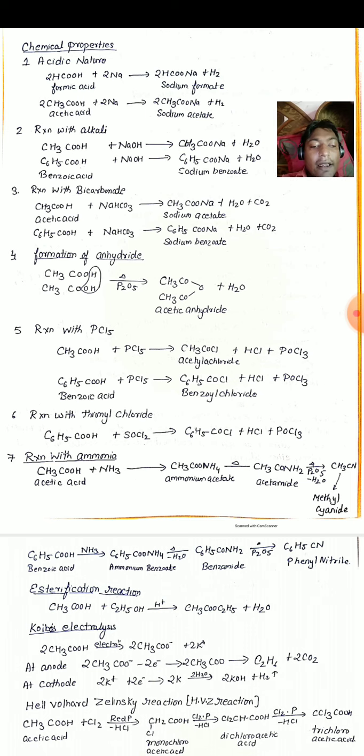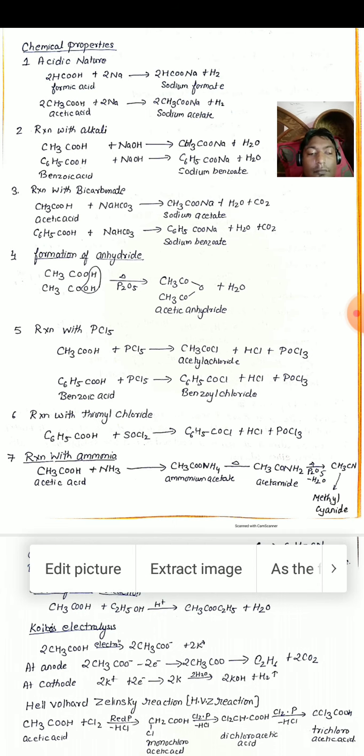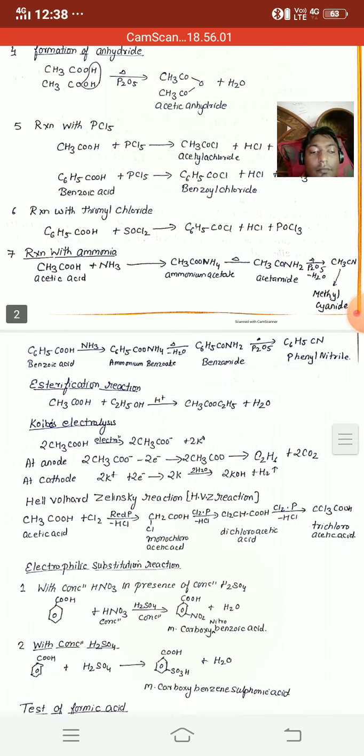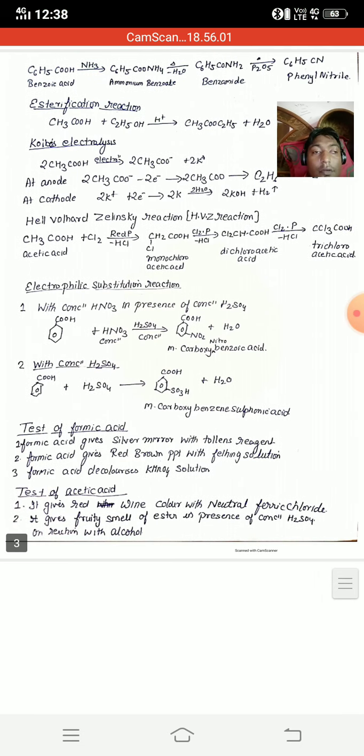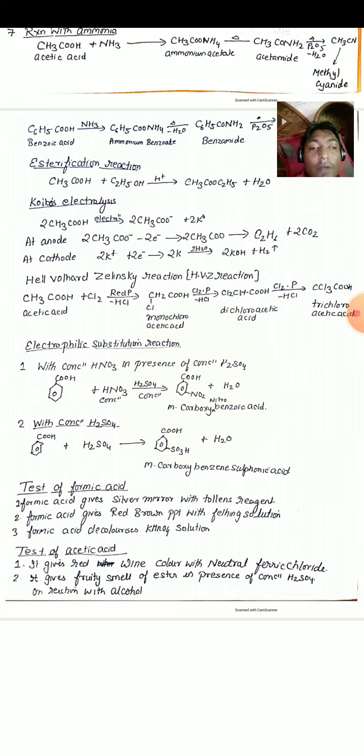Next is Kolbe's electrolysis. In Kolbe's electrolysis, when two molecules of potassium acetate are electrolyzed, it forms acetate ions and potassium ions. Whenever these ions are formed, the reaction takes place at anode. The two acetate ions lose two electrons and form two CH3COO. This compound is highly unstable. From this, carbon dioxide gas is released, with the formation of ethane gas.